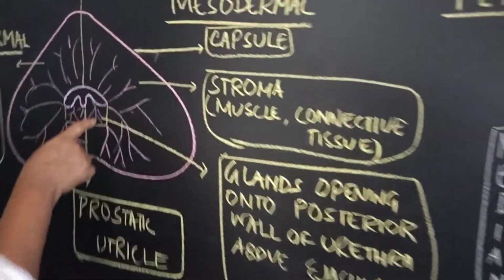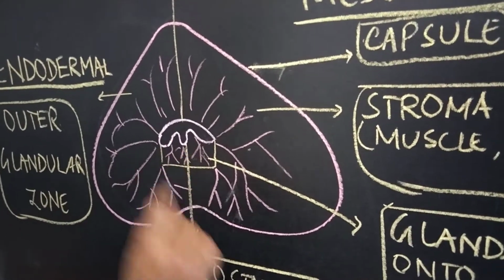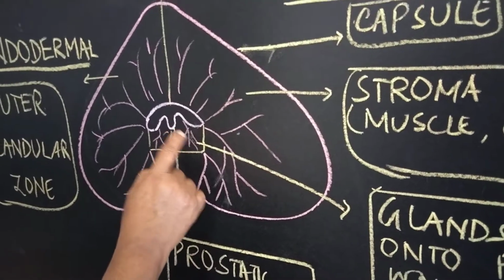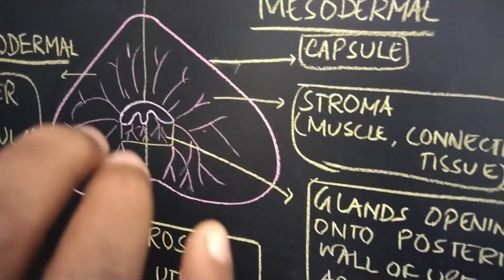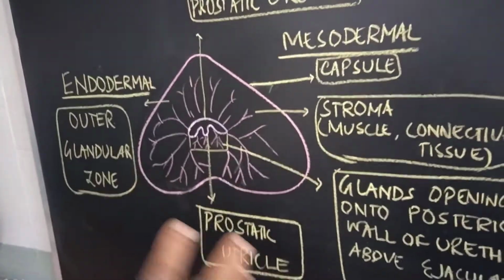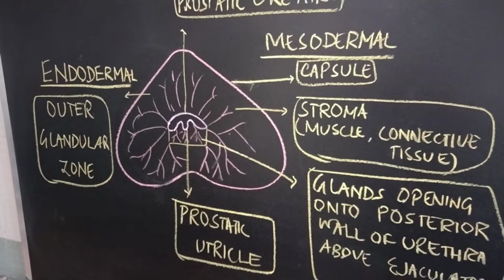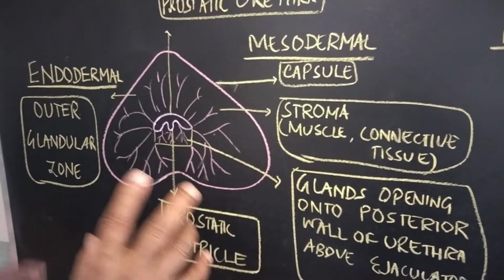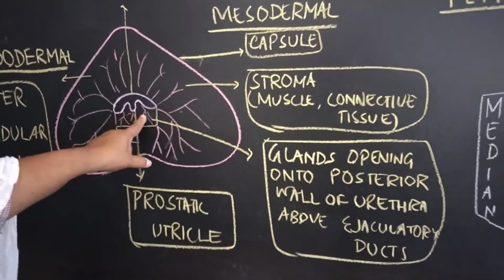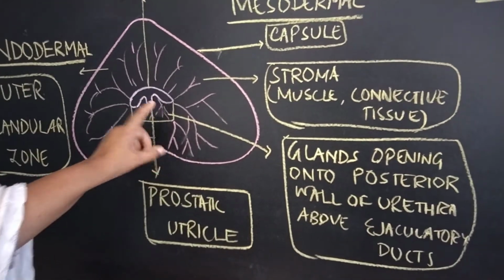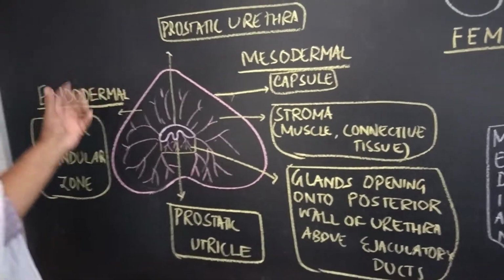Okay. Now this is surrounding the prostatic urethra. These are the glands at the opening. This is the inner glandular zone, and these glands are on the posterior wall of the urethra, above the opening of the ejaculatory duct, that is the original mesonephric duct. Because I told you the mesonephric duct is taken up by the genital system for its development. This is the inner glandular zone, which is mesodermal, and this is mainly hypertrophied in benign hypertrophy of prostate. So this is in a benign condition, that is the inner glandular zone. This is mesodermal in origin, and the outer glandular zone is endodermal in origin. They are more enlarged in the carcinomatous changes.